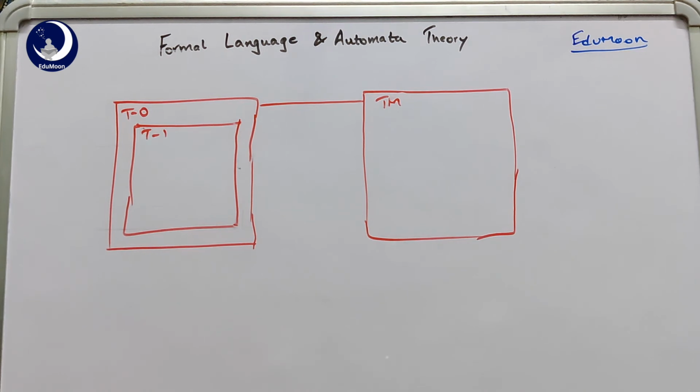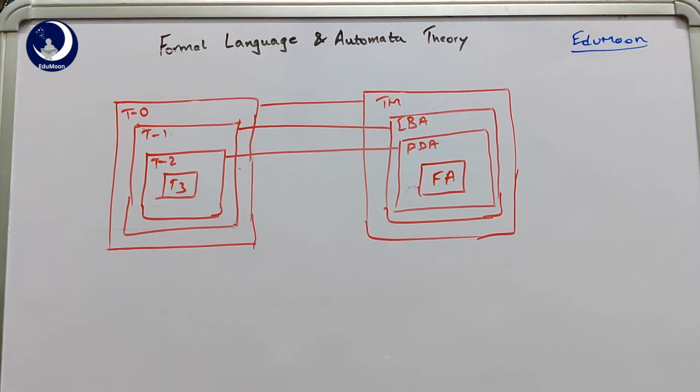So all those languages will be a subset of type 0. So if I take an example of two languages L1 and L2, so as shown in the diagram, if L1 is of type 0, so that can be accepted by a Turing machine, and if L2 is of type 1, that is again obviously belongs to type 0, because all the type 1 languages are by default subset of type 0. So L2 can also be implemented using a Turing machine.